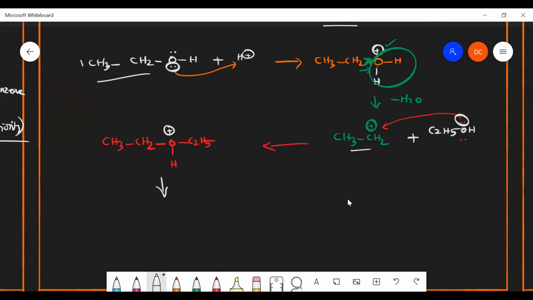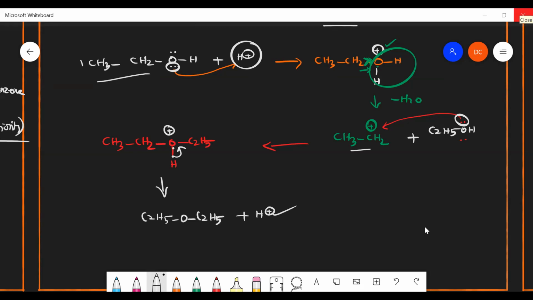That's why the acid we initially added gets regenerated, because these two electrons can be shared to the oxygen, as oxygen pulls the electron from hydrogen. So C2H5OC2H5 is my product, along with that acid. That acid is nothing but a catalyst, so after completion of the reaction, it gets regenerated. Is that clear?